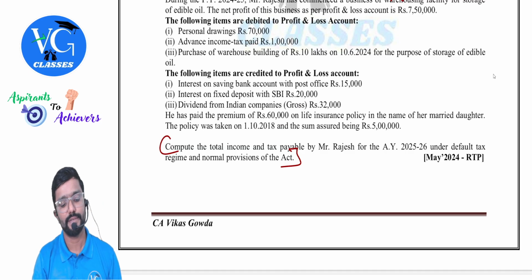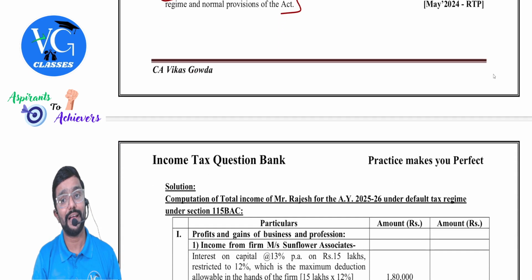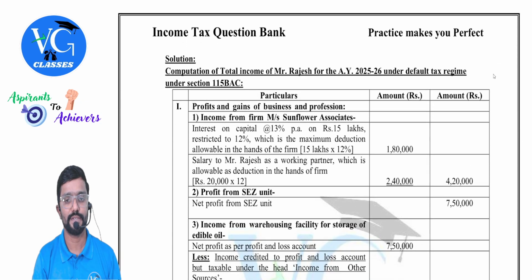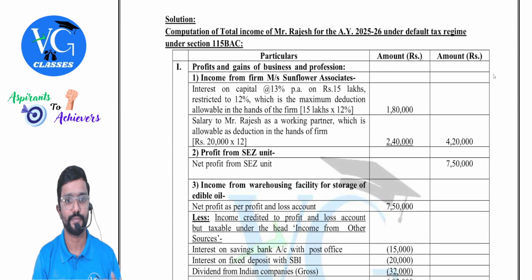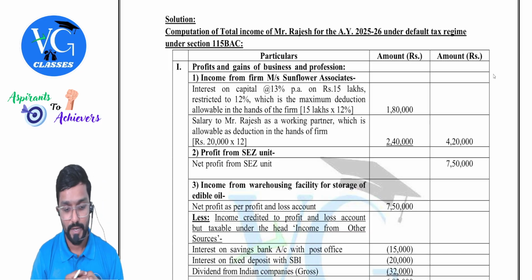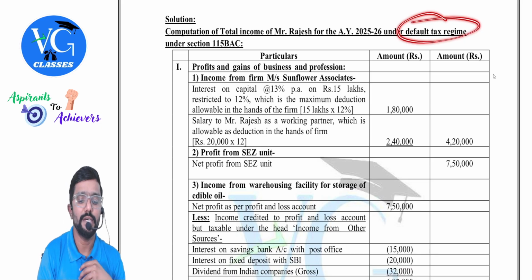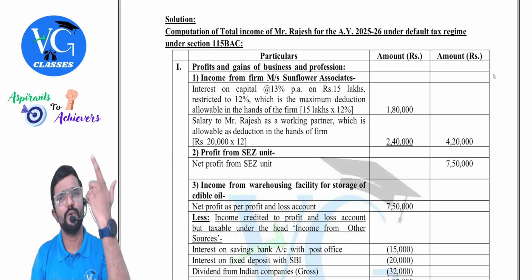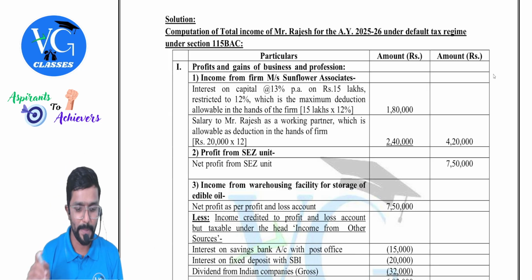So we need to compute total income as well as tax under both the schemes, guys. Sure, we will do it. First, we are doing it under the default regime. No income from salary, no house property. Straight away go to PGBP.